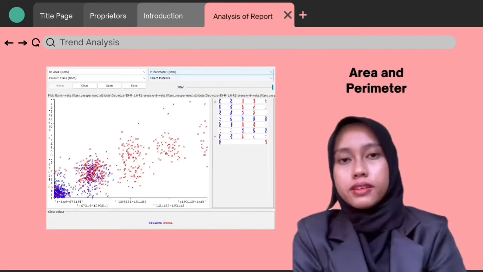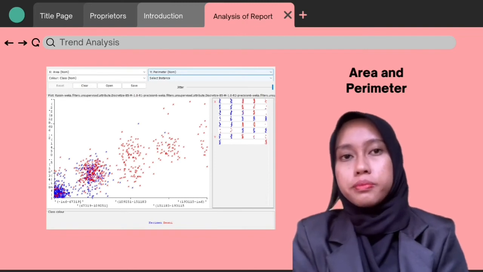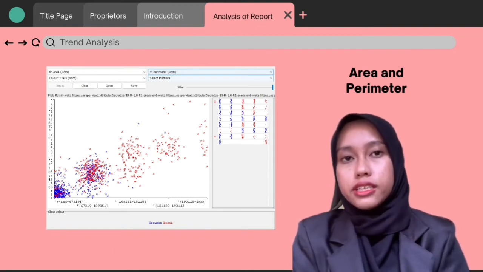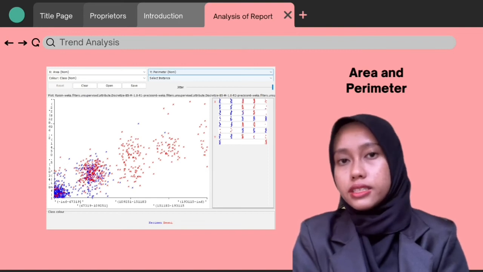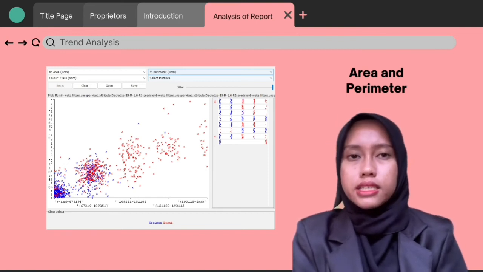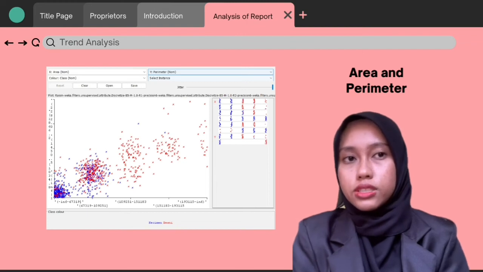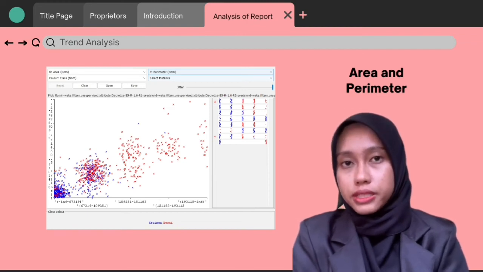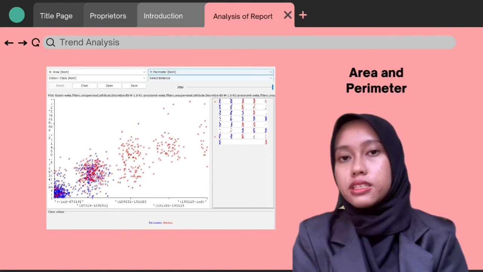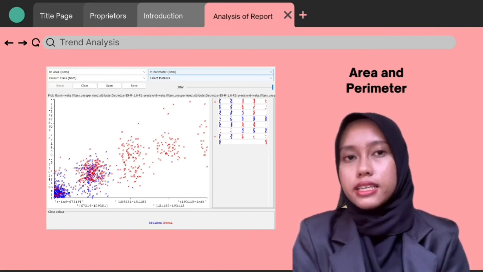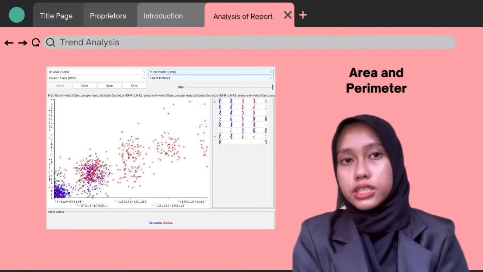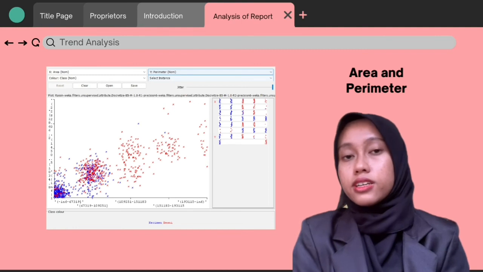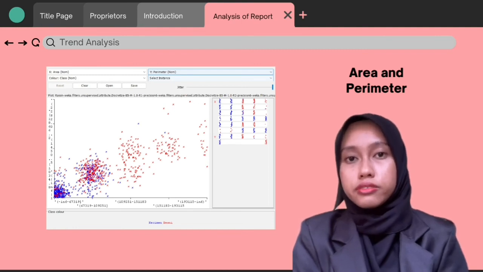Thank you. Area gives the number of pixels within the boundaries of the Raisin, while perimeter measures the environment by calculating the distance between the boundaries of the Raisin and the pixels around it. Basically, Besni Raisins, the red dots, give the most number of pixels within the boundaries and the measure of the environment, while Kecimen Raisin shows the lowest measures of the environment by calculating the distance between the boundaries of the Raisin.